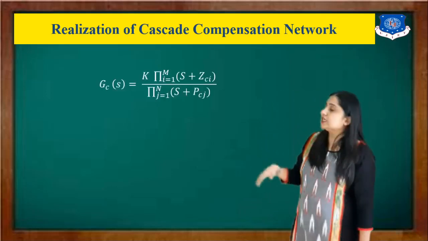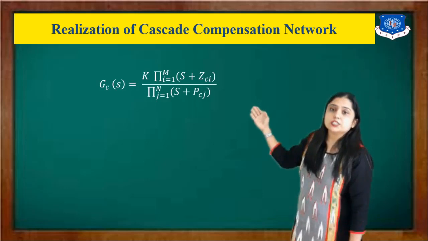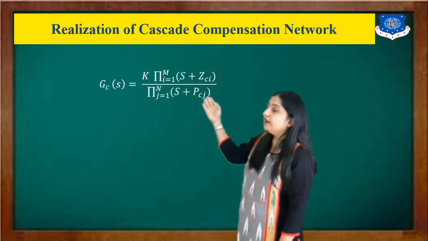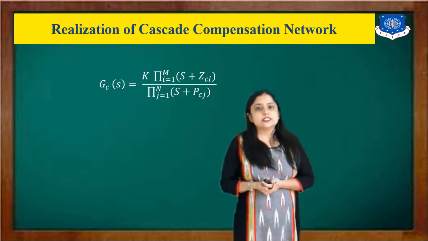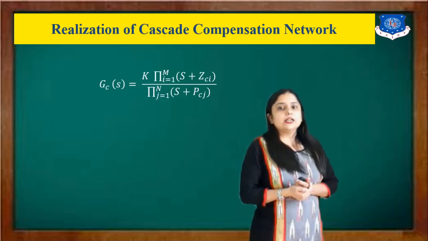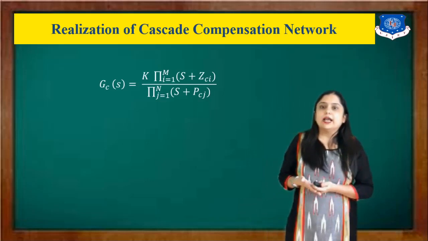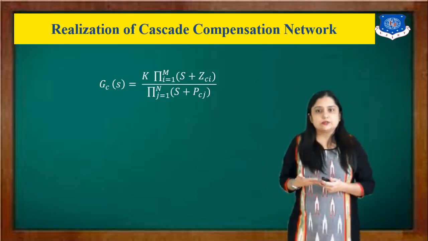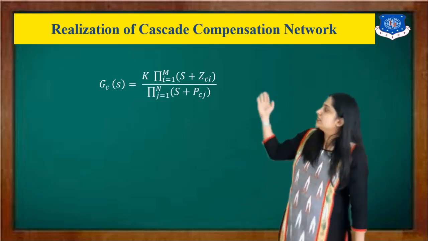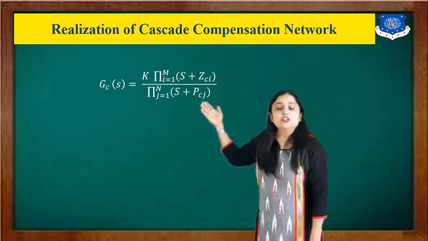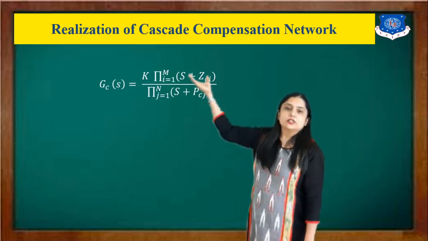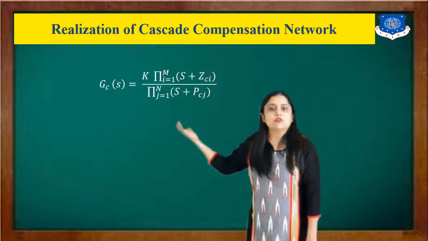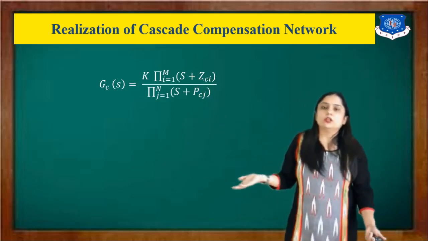Then, next we will discuss the realization of the cascade control system. For that, the transfer function is Gc(s) equal to K, times the product for i equal to 1 to m of (s plus zci), upon the product for j equal to 1 to n of (s plus pcj). And this is the compensator transfer function. So the numerator has zeros, and the denominator has poles.